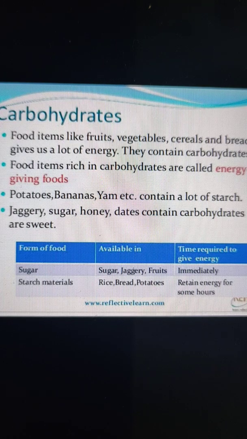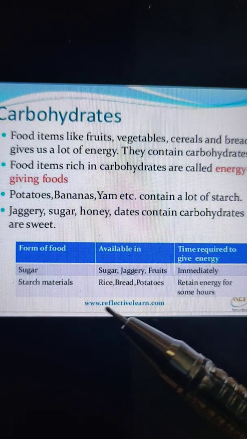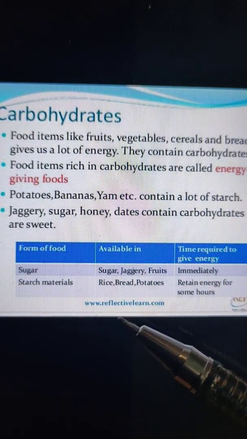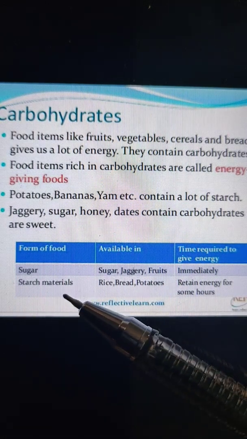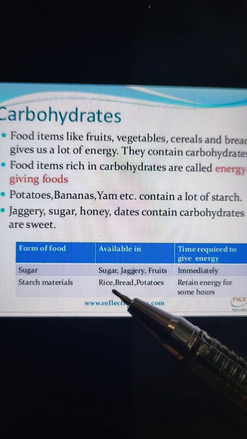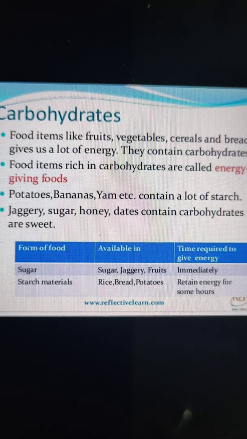These carbohydrates are of two types. The first one is sugar and the second one is starch. Sugar is available in sugar, jaggery, and fruits, which immediately gives us energy. The next one is starch, for example rice, bread, potatoes. They retain energy for some hours and they also give us energy. Basically they are the energy giving foods.